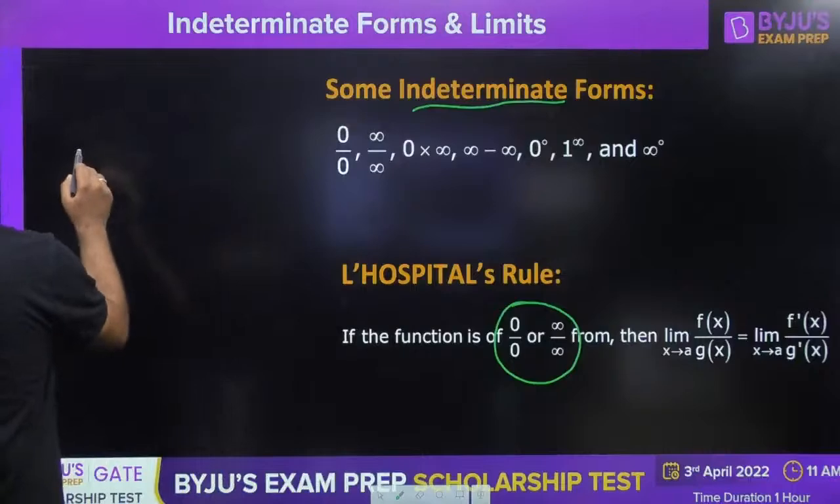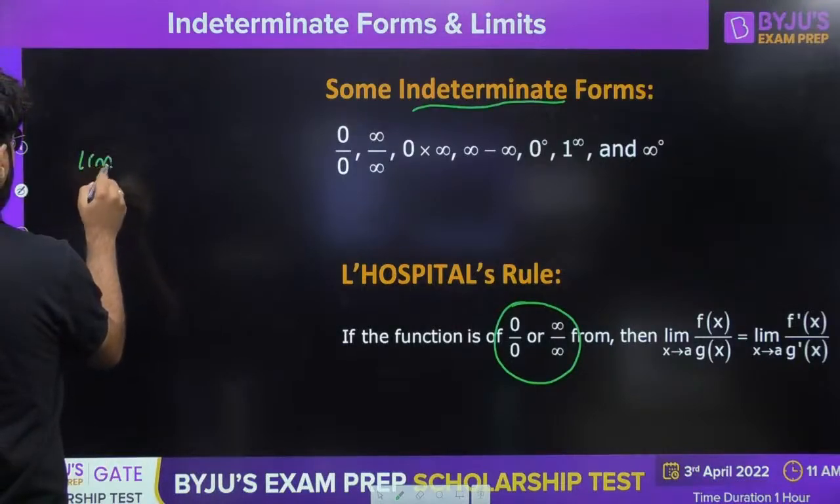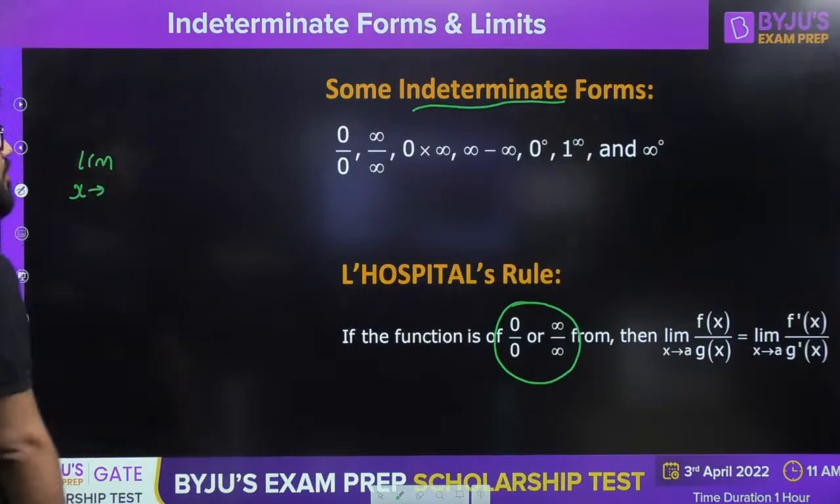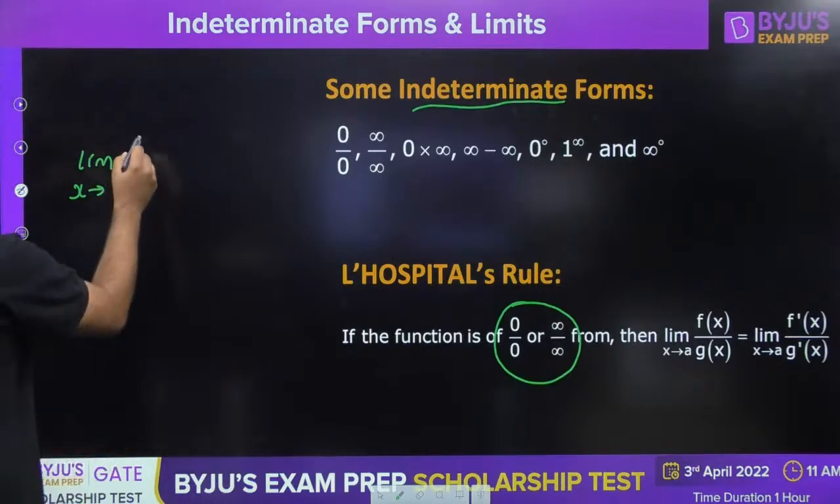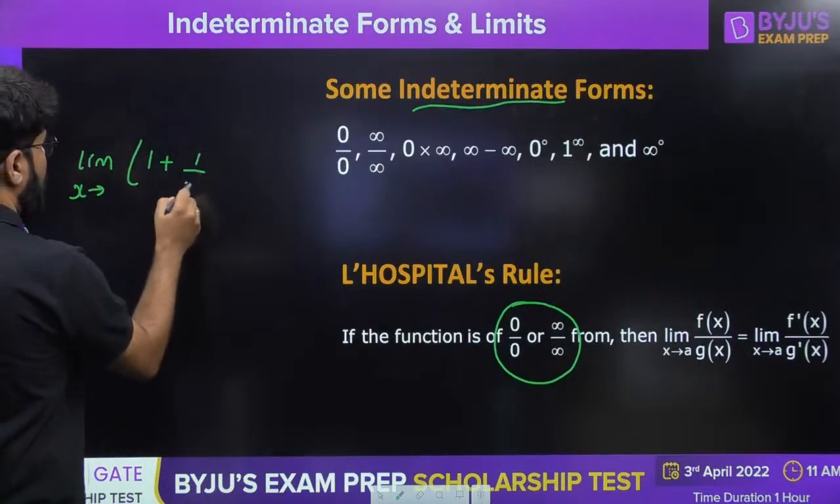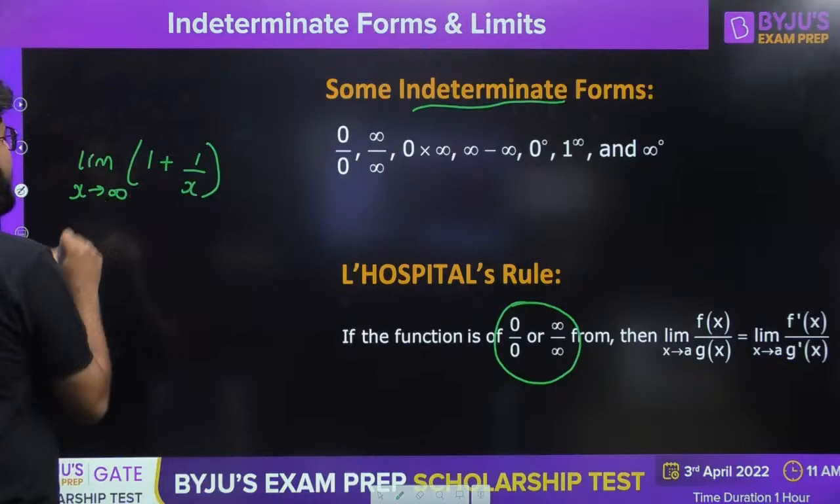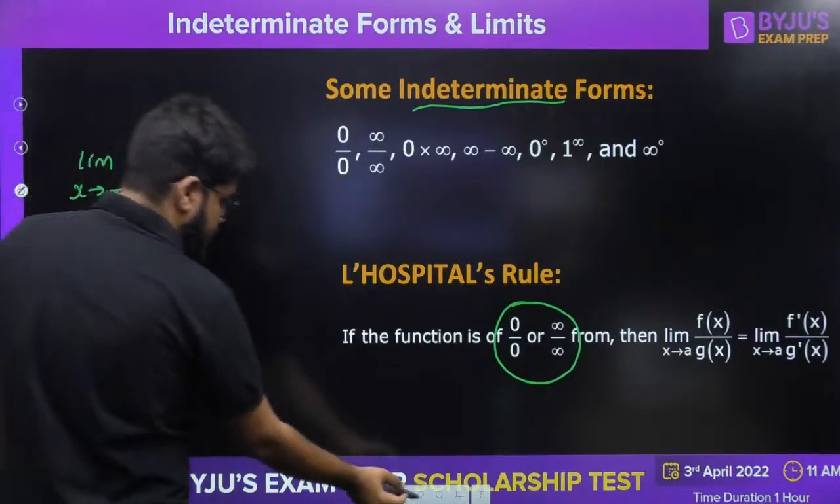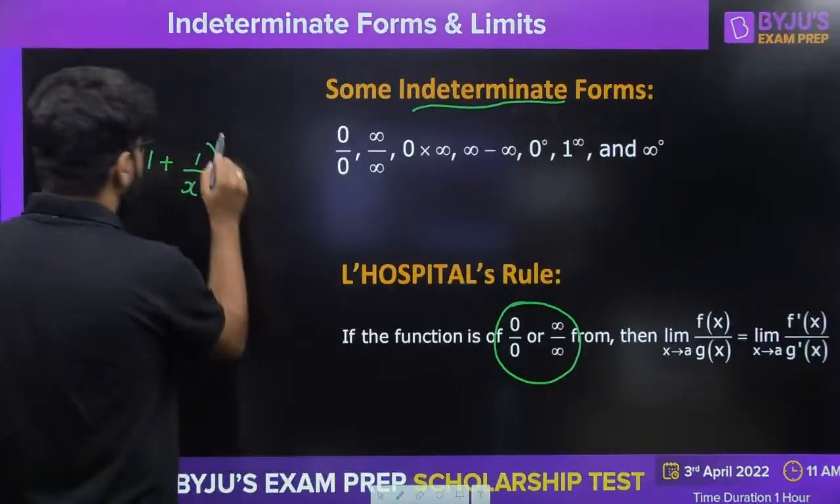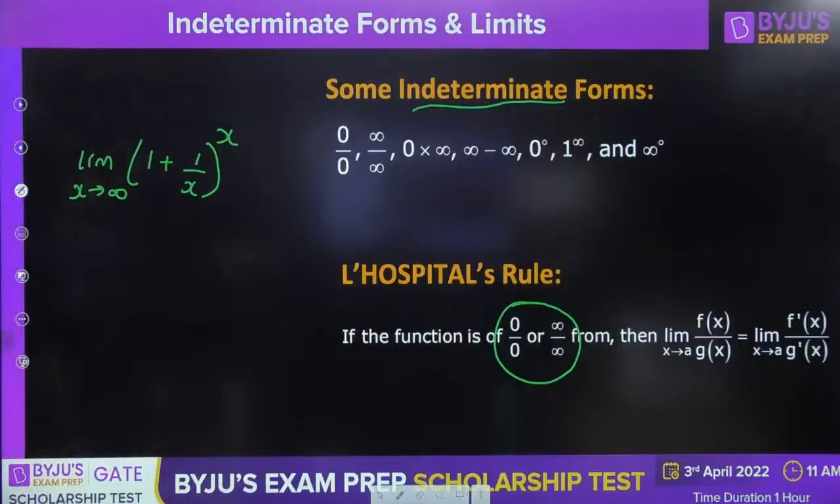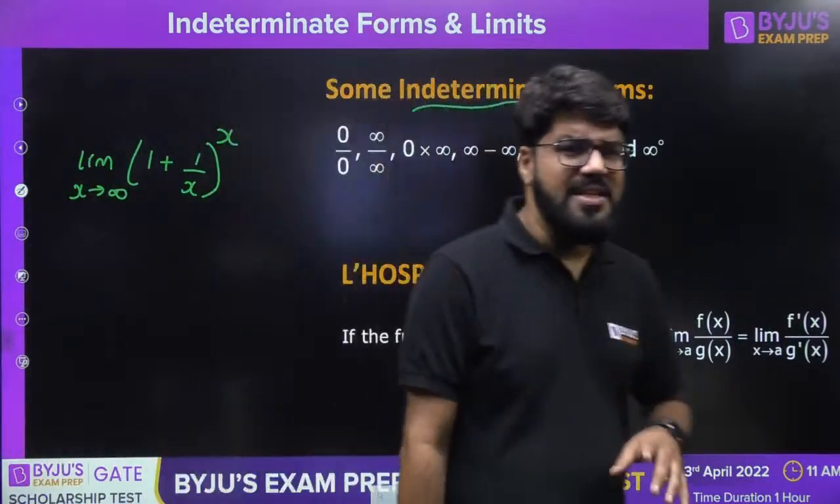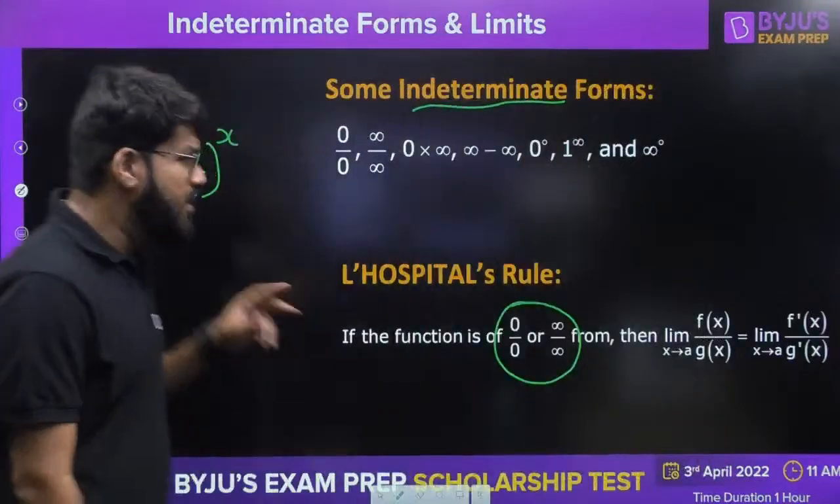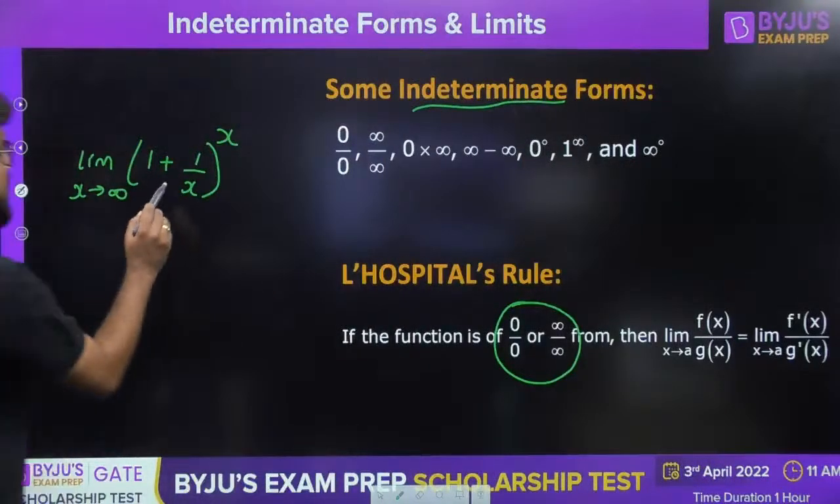Suppose I tell you, limit x tending to infinity, 1 plus 1 by x, the whole raised to the power x. How to solve this? What is the formulation? That also we'll see, but first try to understand the concept. So this becomes how much?